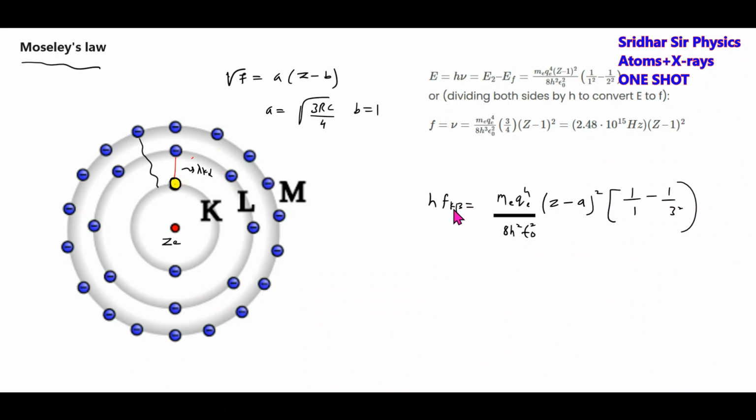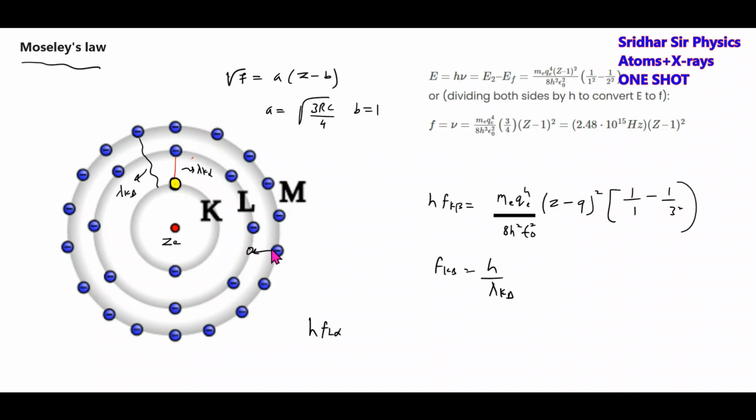Then if you want lambda, because what is F equal to? H by lambda. This will become Fk beta equal to H by lambda k beta. Then we'll get the expression for lambda k beta. Why Z minus 1? Because when this electron is making a transition, it will see these 8 electrons plus this 1 electron, Z minus 9. Similarly, for F L alpha, if there is a vacancy here and it will be filled up by this,